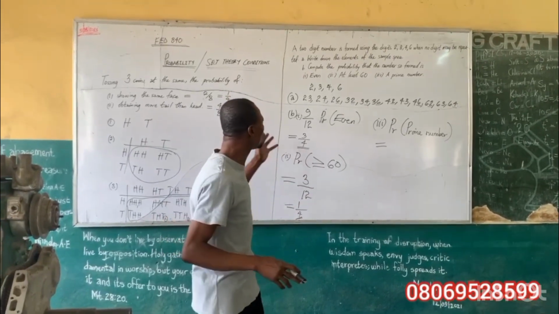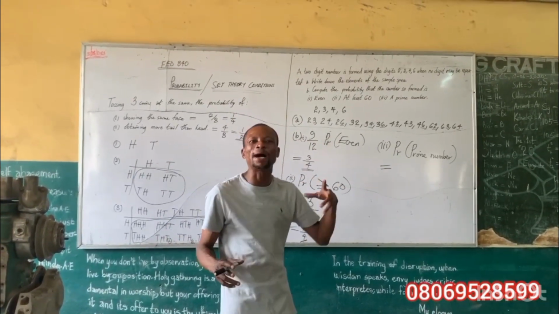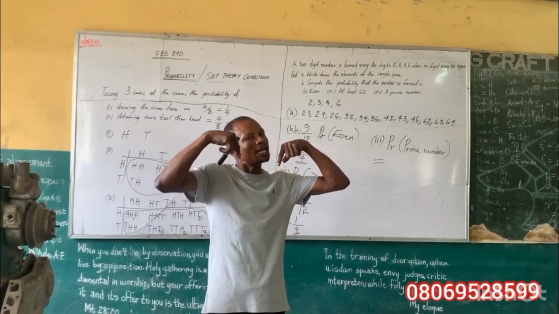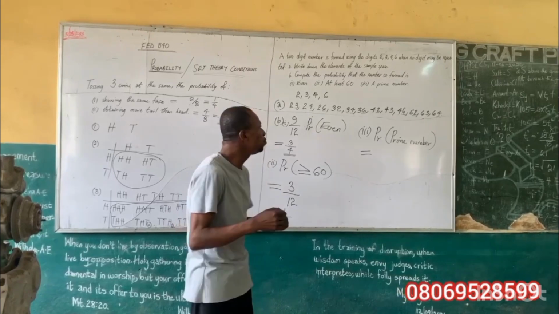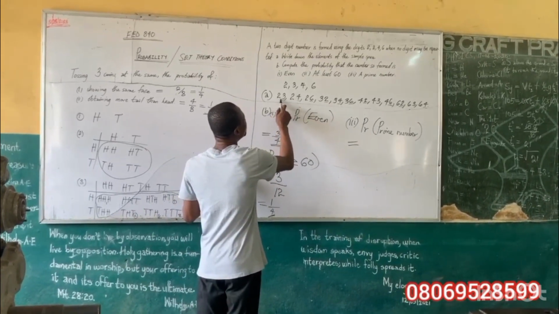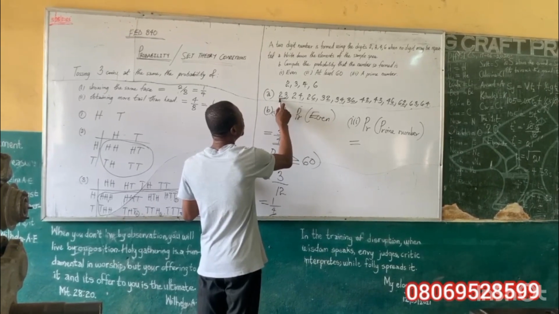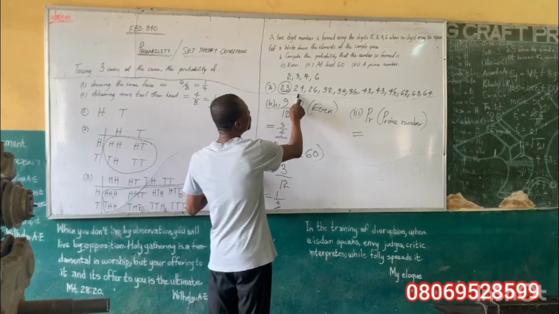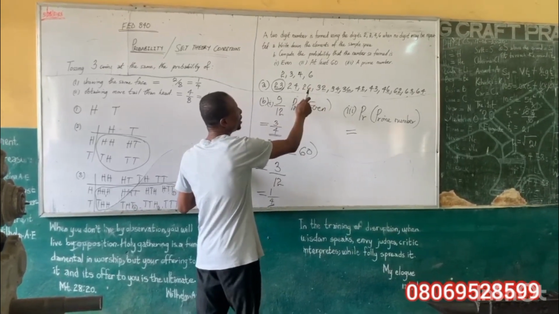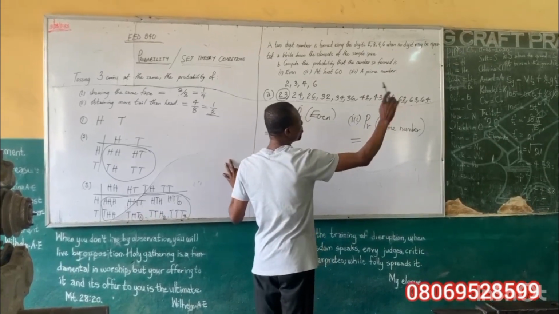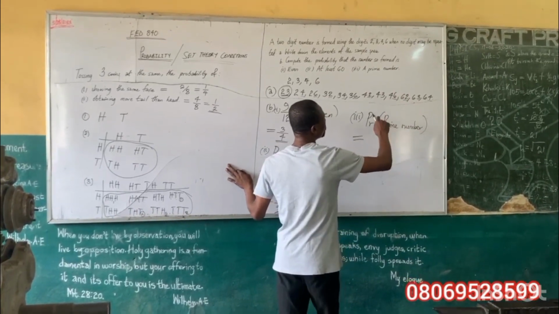So among these numbers, which are the ones that you can only divide by itself and one alone? If you look at it critically, you cannot divide 23 with any other number than 23 and 1. So this is the first one you can pick. 24 is an even number, so it can be divided. We have picked out all the even numbers before, so we don't need to bother ourselves.